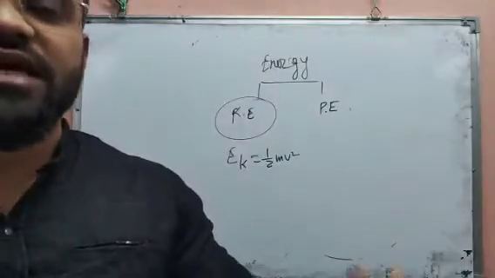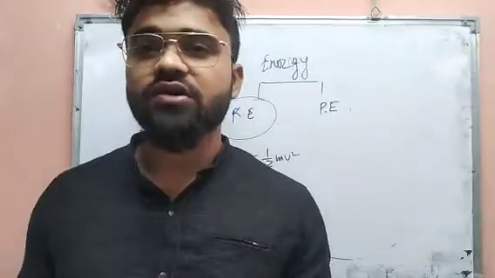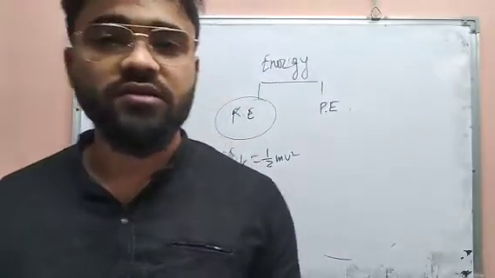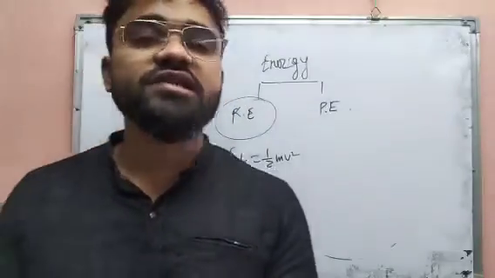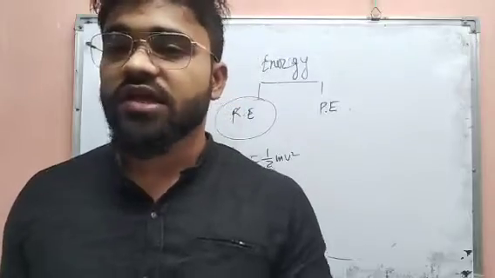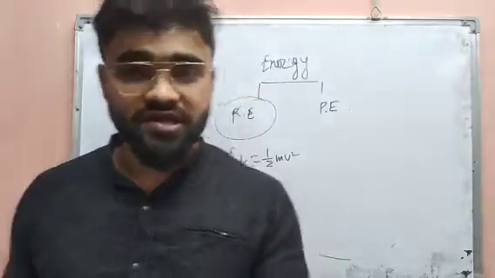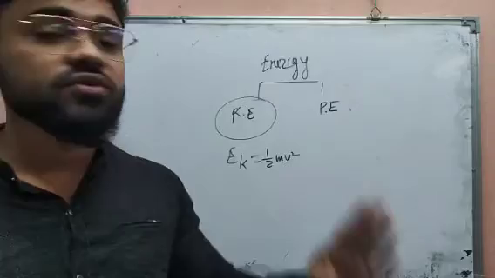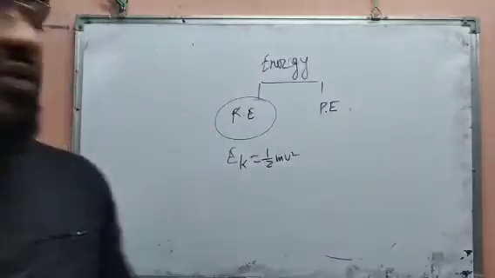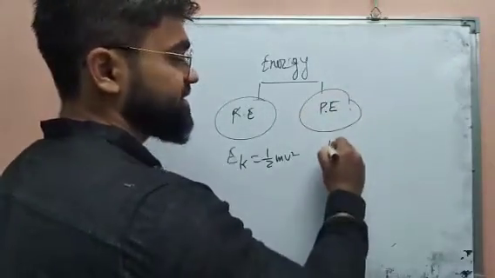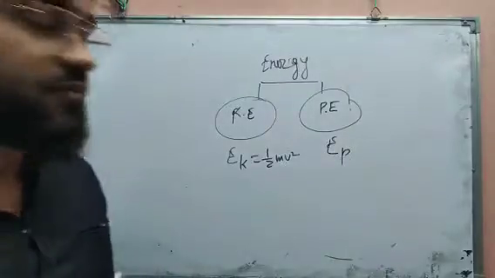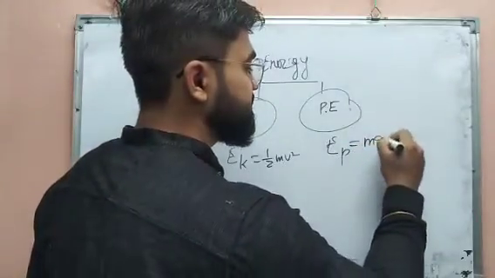Next we have potential energy. Suppose you are staying at your house and your house is supposed to remain at rest. Do you want your house to be moved? No, obviously not. Whether any earthquake or cyclone happens, your house is supposed to remain at rest. That type of energy to remain at rest is known as potential energy, and this is denoted by PE, and the formula is mgh.